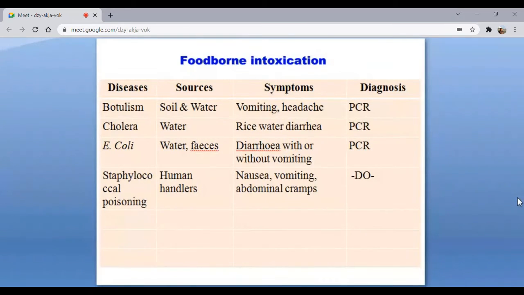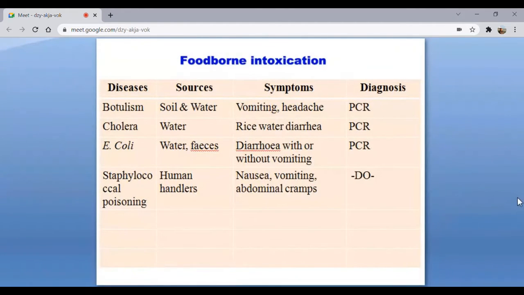Then here we are talking about E. coli. We are not talking about all of the E. coli. There are certain E. coli which can cause foodborne intoxication. Okay, and there can be diarrhea with or without vomiting. And water and feces are the main reasons.